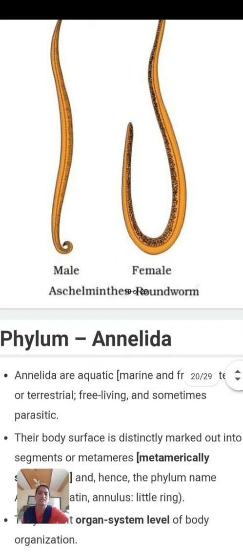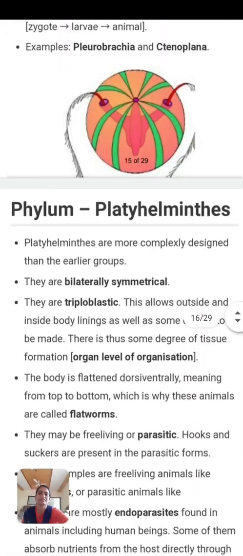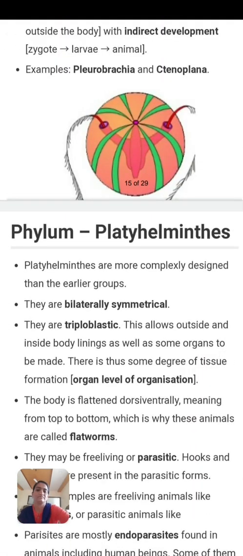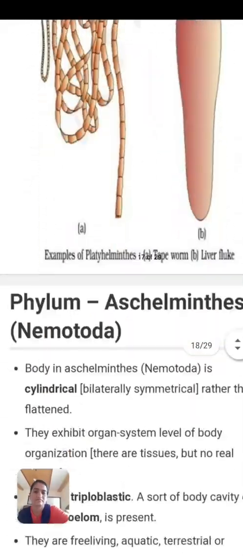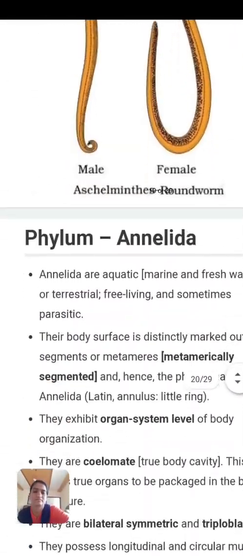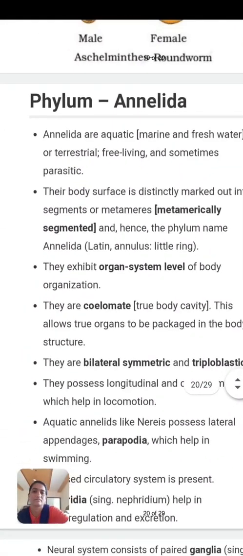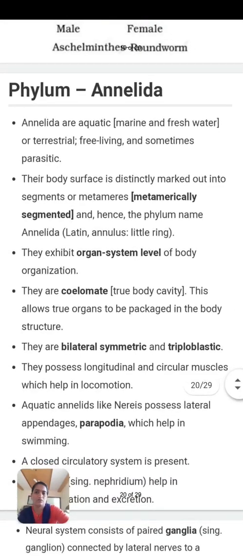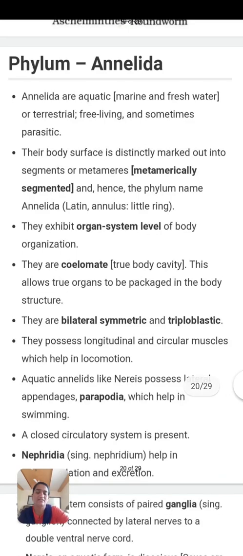Okay, then we start with the phylum Annelida. Annulus means ring. As the name suggests, all the animals of phylum Annelida have rings on their body.